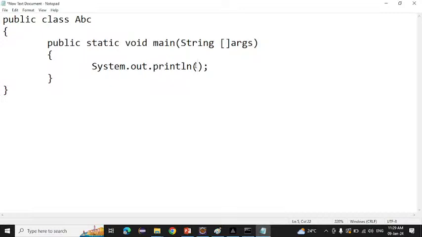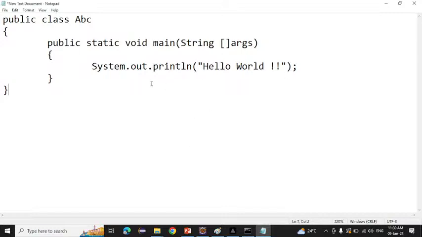So I am writing into the double quote. Whatever you want to write, you have to write into the double quote. For now, you have to remember that whatever you want to print, you have to write into the double quote. So simply I am writing here hello world, and double quote I am ending here. Double quote started, double quote ended here. Okay. Now we wrote the program, but how to run that?